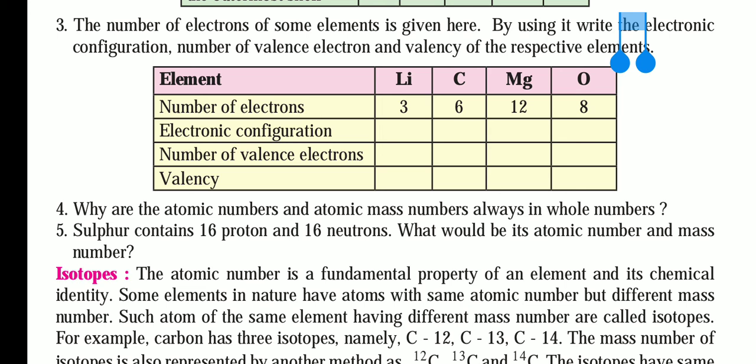The number of valence electrons in the outermost shell: for 2, 1 there will be 1, so the valence electron is 1. In carbon, 2, 4, the 4 will be its valence electrons. In magnesium, 12, 2, 8, 2, the 2 is in the outermost shell, so the number of valence electrons will be 2. In oxygen, 2, 6, the 6 will be its valence electrons, and the same will be the valencies.